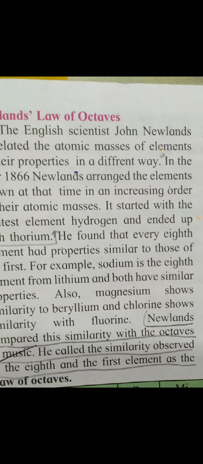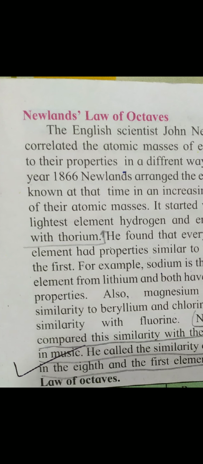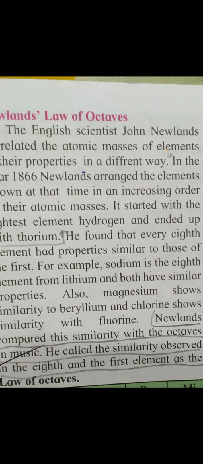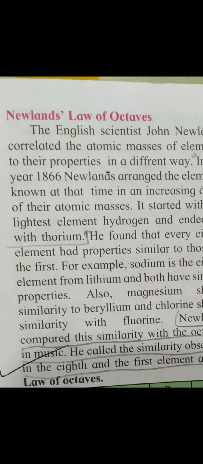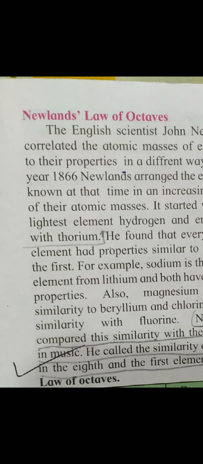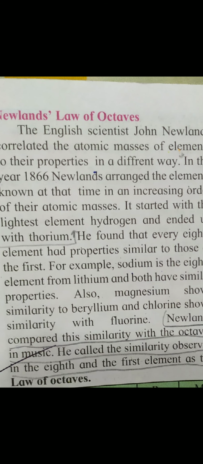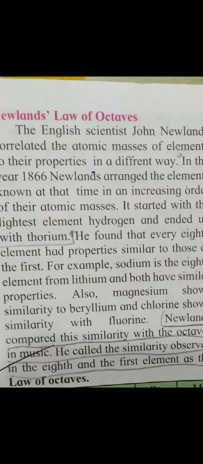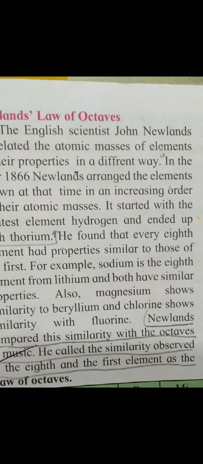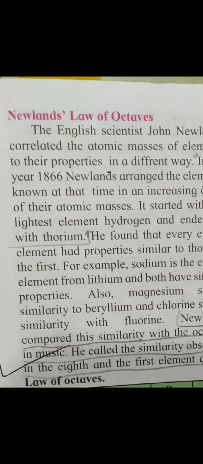Newlands arranged the elements known at that time. At that time, 56 elements had been discovered. He arranged them in increasing order of their atomic masses and tried to classify them. He started the classification with the lightest element, that is hydrogen, and ended the classification with thorium.